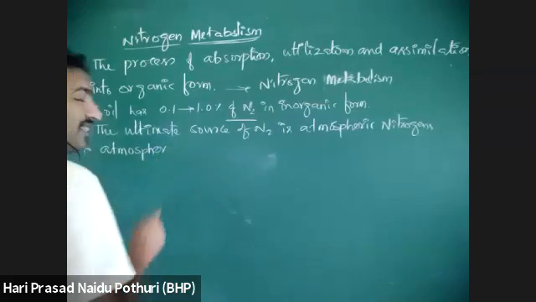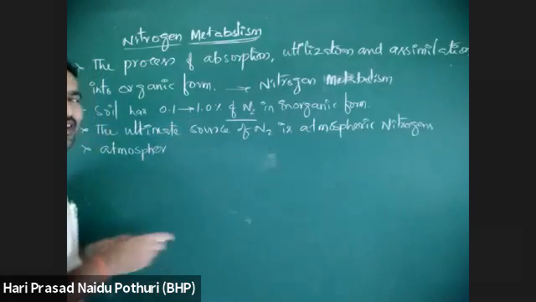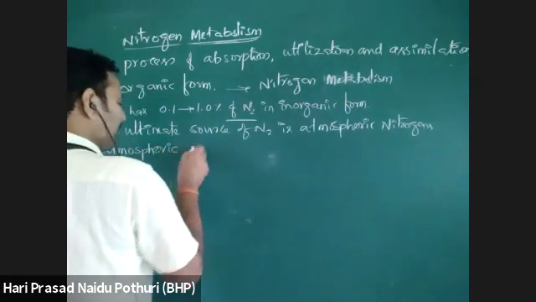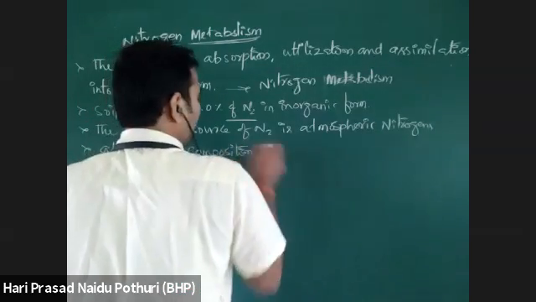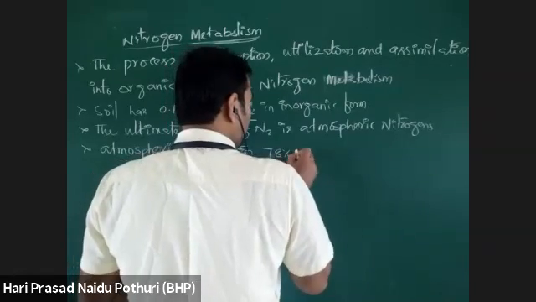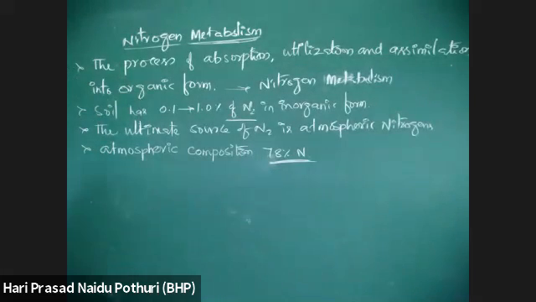Atmosphere has 78% nitrogen, meaning in total 78% nitrogen is present. That's why atmospheric composition comprises 78% nitrogen. That means 78% of the atmosphere is filled with nitrogen only, by volume.